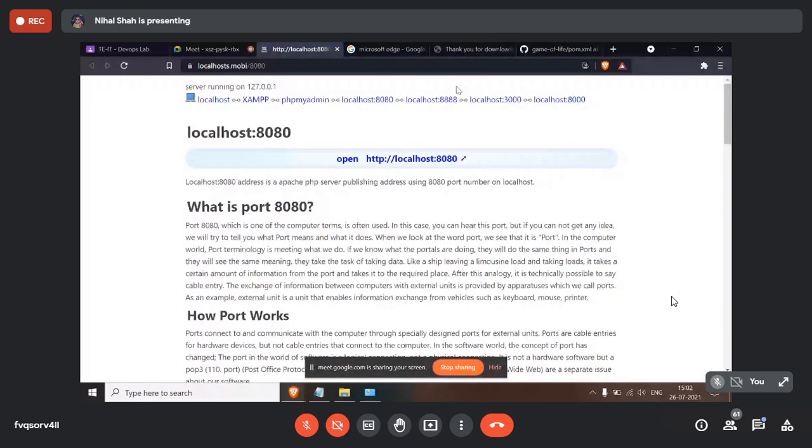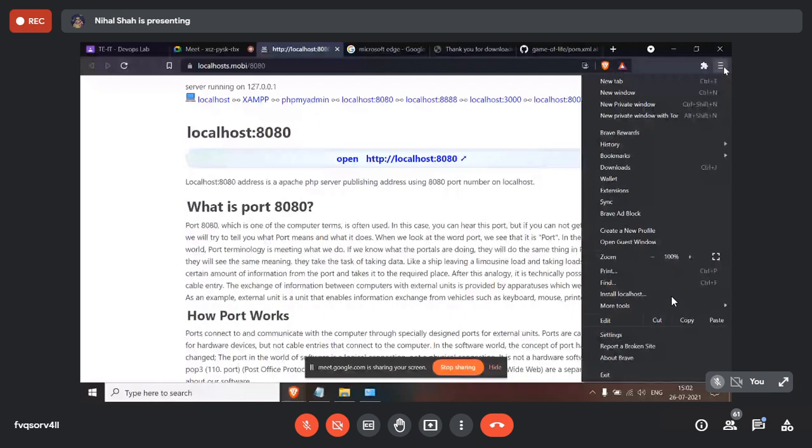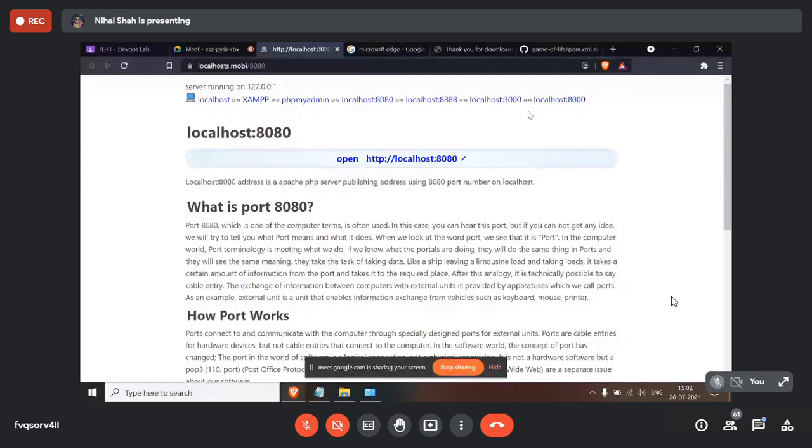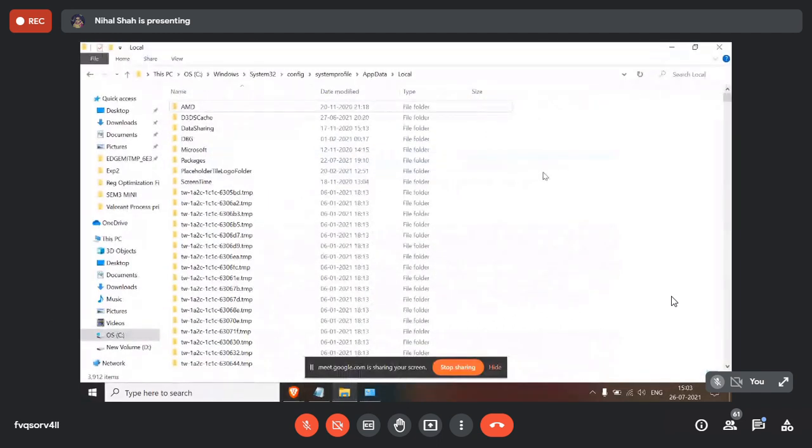Ma'am, I am also facing a similar issue. I tried and pasted, but I went into that folder and it automatically reloaded in the background. That folder isn't visible in mine. I went to System32, then config, system profile, AppData, Local. You followed the path, right?